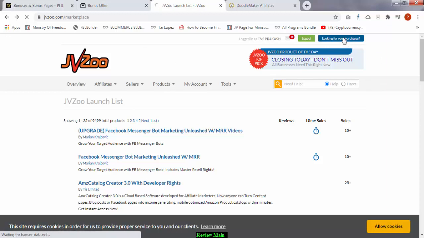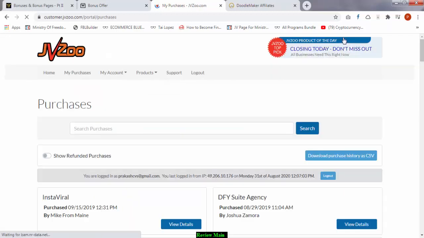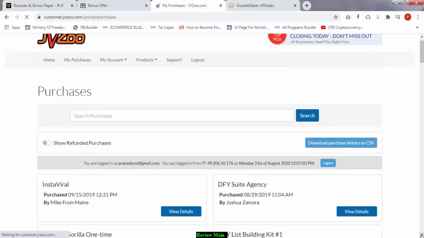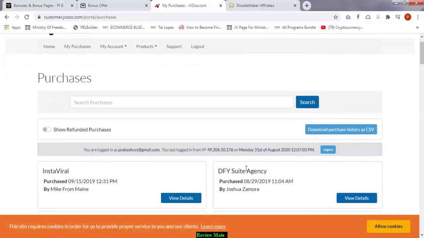Now click on this blue button on the top. It will take you to your purchases page. Then you're going to scroll down a bit and see where exactly your Doodle Maker video comes in. So just take your Doodle Maker site, and here you're going to click on the corresponding view details button.